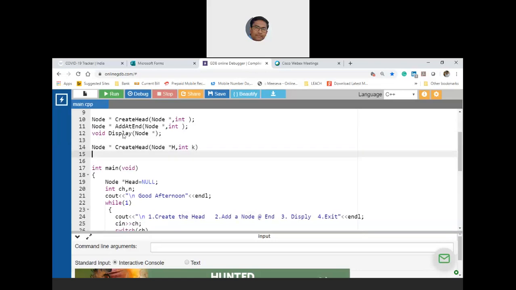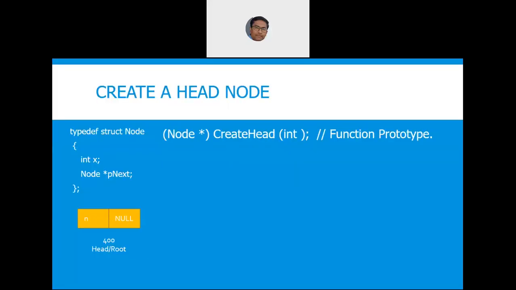Let us observe the logic once. I'm switching back to the slide. Now you are into create head. Remember that I have written the function prototype, and you would be writing that function prototype if you had written a global node star. But instead, I am writing a local node star. So I am passing head, which I have considered in this slide as head.